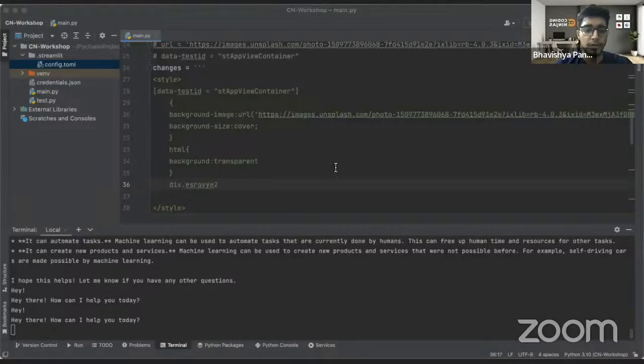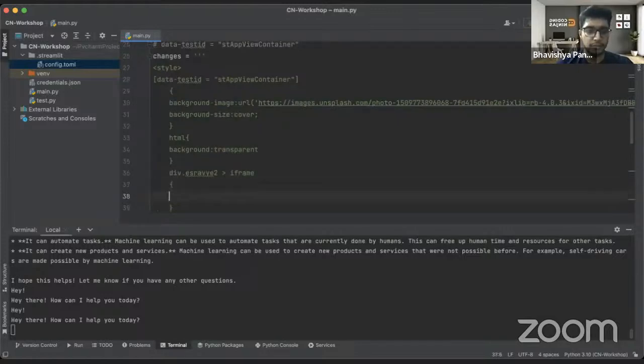And once it has been copied, I want to target the child element, I mean the iframe in it basically. So we change the background color of that to transparent. When this is done, I don't think this is required. Let's see. So we'll save this file. Once this file has been saved, we'd run it again.